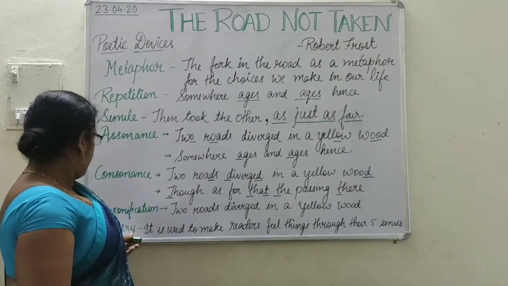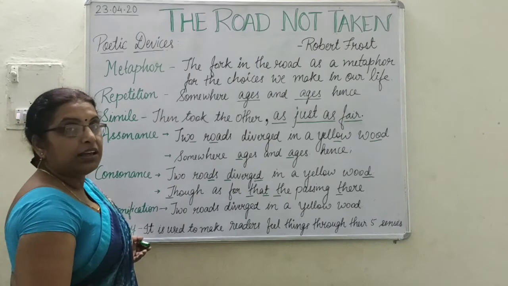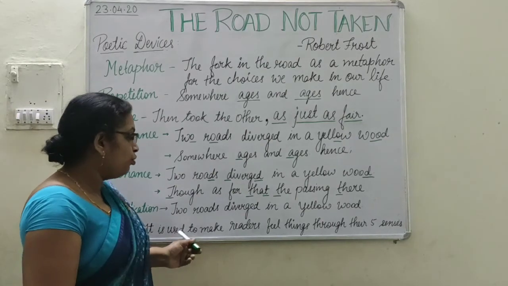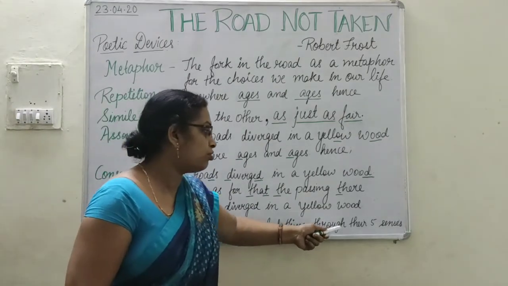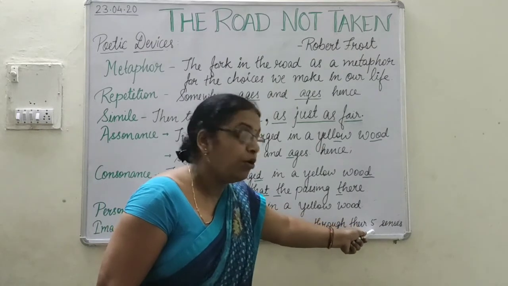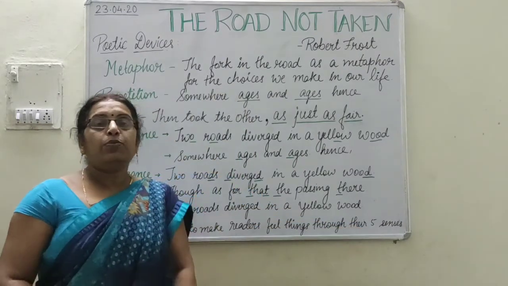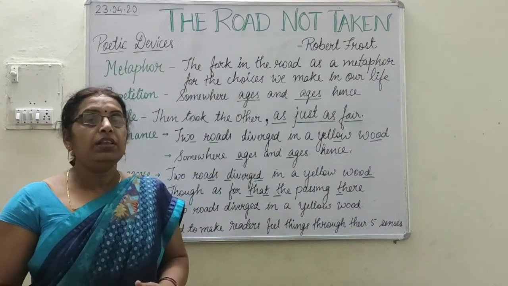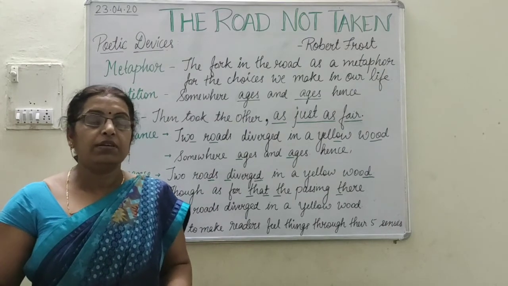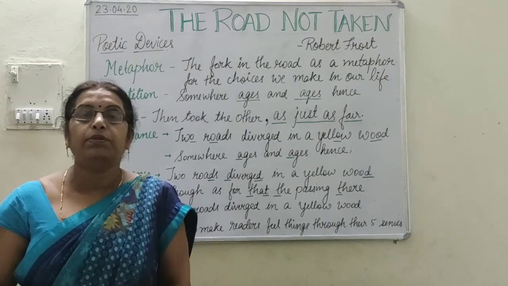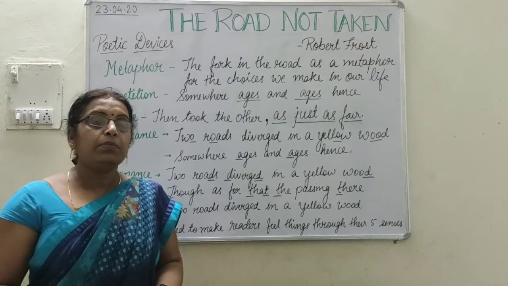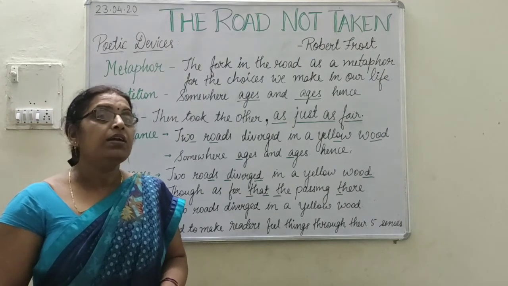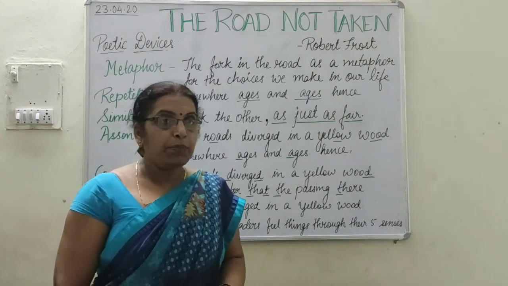Next, the literary device is imagery. Imagery is used to make readers feel things through their five senses. When you read this poem, you can feel that you are standing in a forest. The way Robert Frost described the poem gives the best description. That's why imagery is used in the poem.